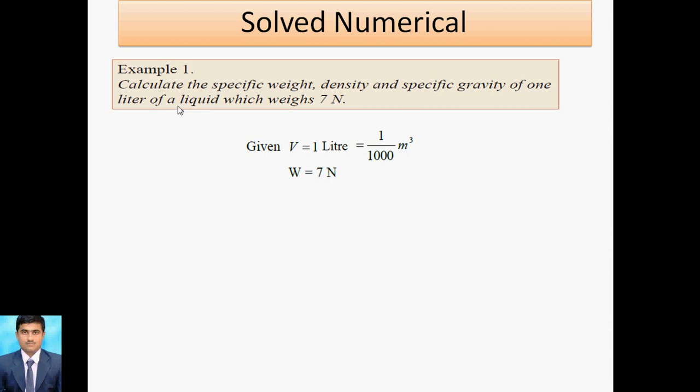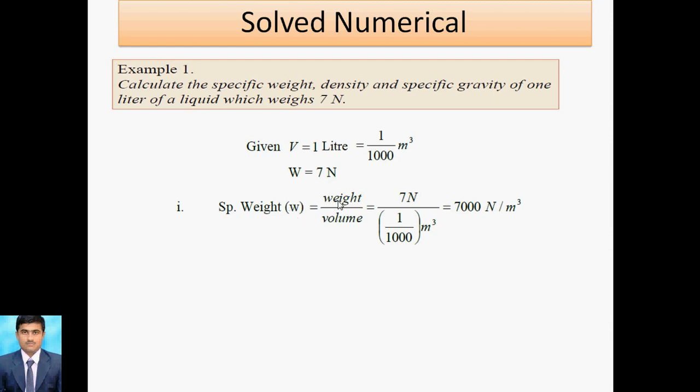So W is equal to 7 Newton. First of all, we find the specific weight. Specific weight has two formulas. The first formula we use here is weight of the fluid divided by volume of the fluid, expressed in Newton per meter cube.